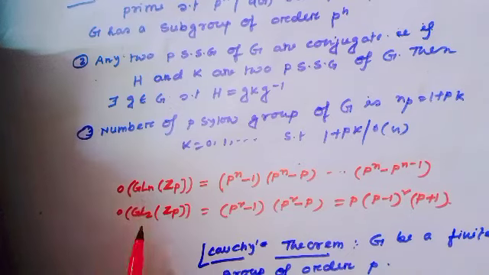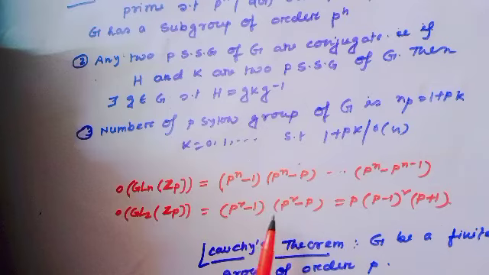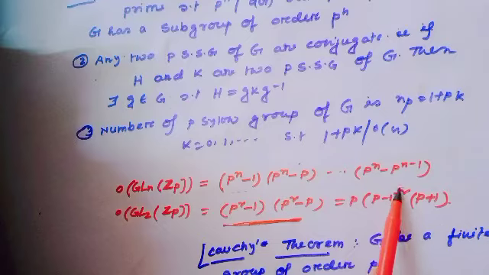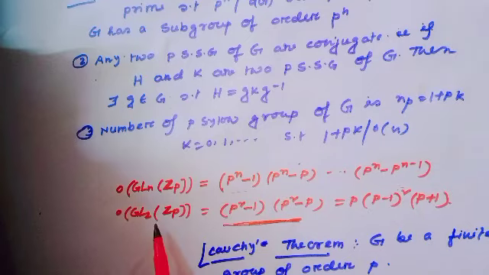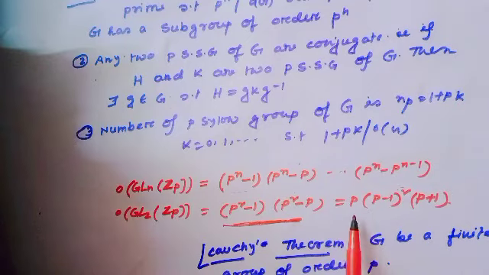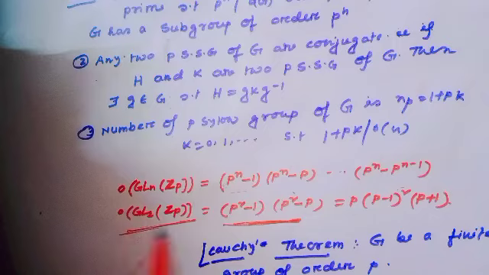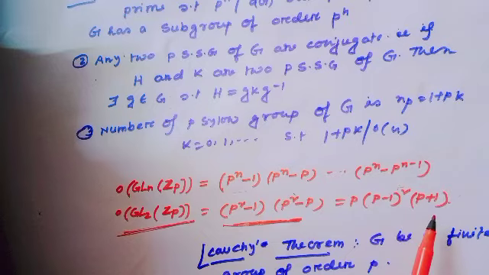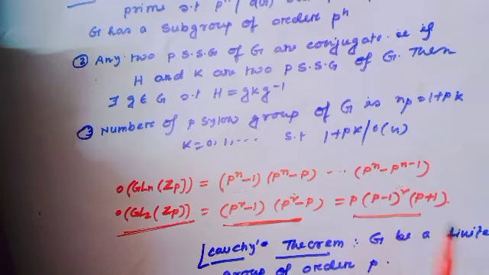Here n equals 2, so this would be (p^2 - 1)(p^2 - p). Are you getting this? Because here n equals 2, that implies the order of this group GL2(Z_P) equals P times (P - 1) whole square times (P + 1). Are you getting this? Okay.